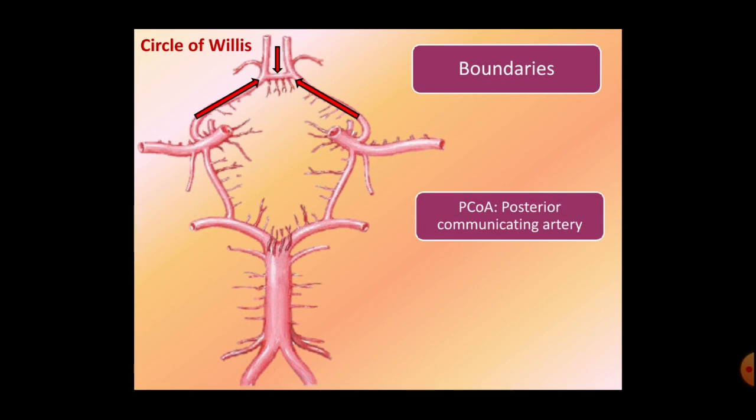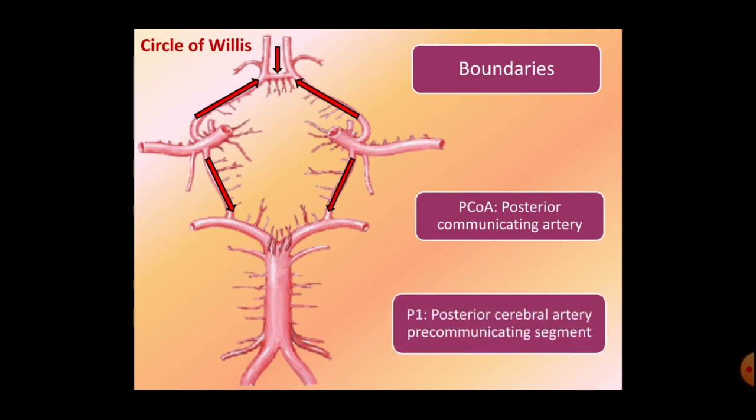Posterolaterally, on either side here, there is the posterior communicating artery. This is the posterior communicating artery. Posteriorly, there are the posterior cerebral arteries. Again here, there is the pre-communicating segment of the posterior cerebral artery. So, it completes the circle of Willis. We'll see again what the boundaries of the circle of Willis are. Here, this is the circle of Willis. It is a polygonal channel.